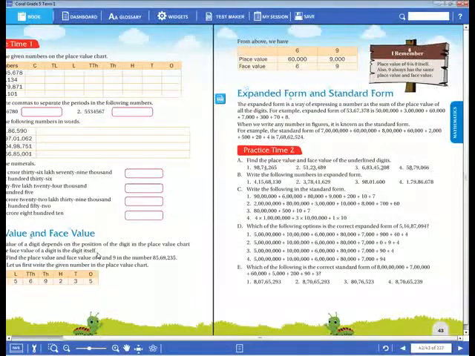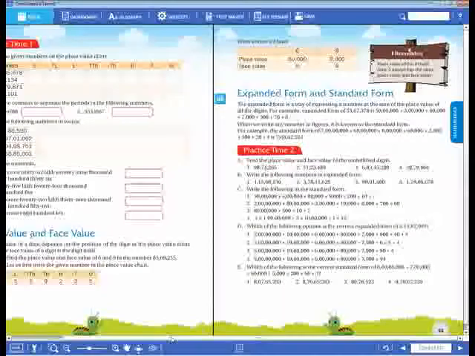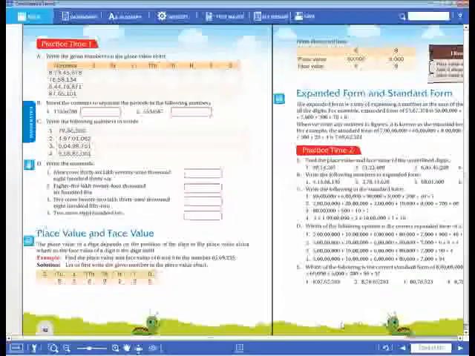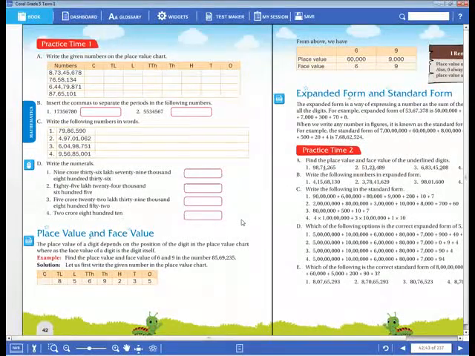Okay, dear children. And today what have we learned, dear children? Place value and face value, and how do you write the expanded form, and the standard form, which is nothing but the short form. So what is meant by place value here? The place value of a digit depends on its position in the given place value chart.